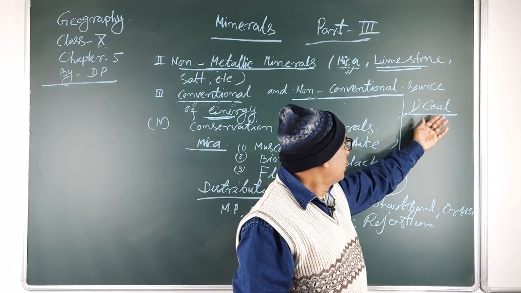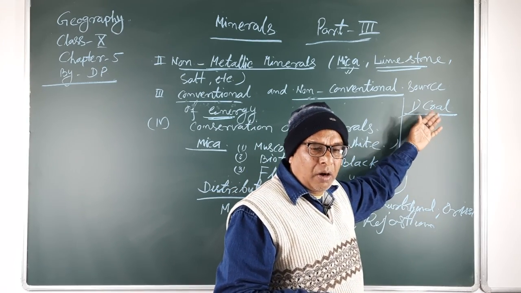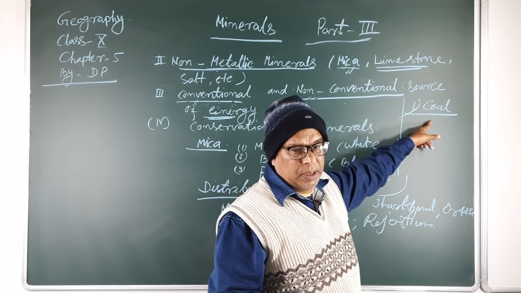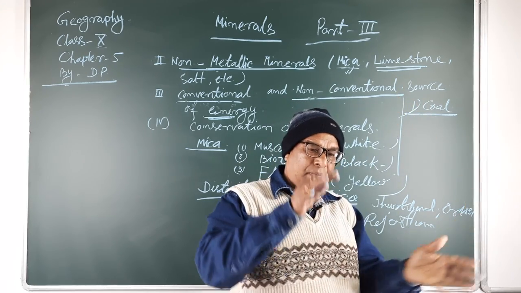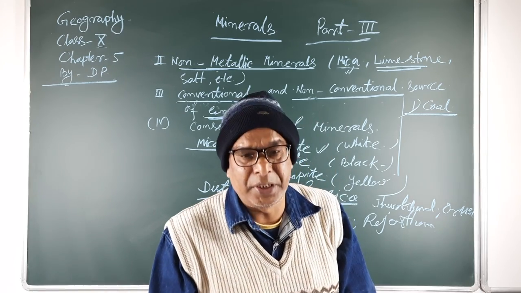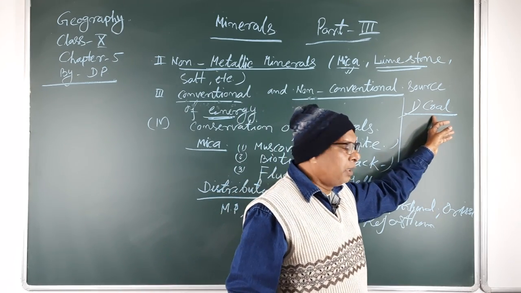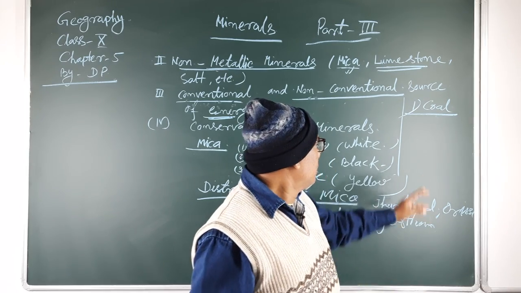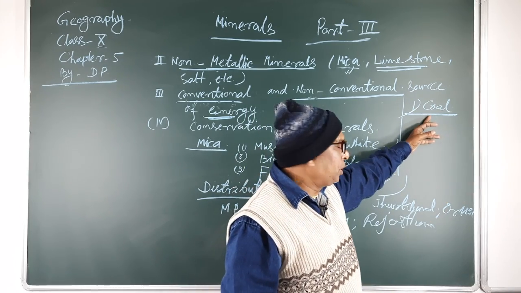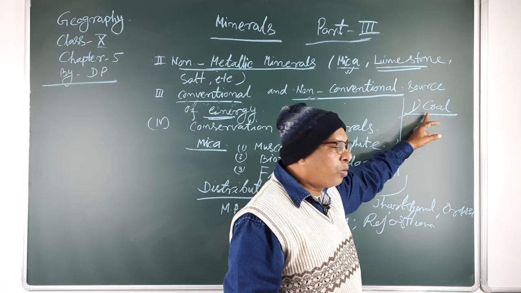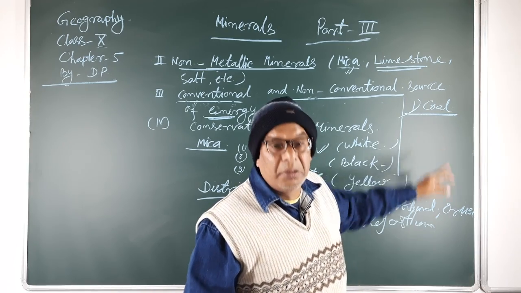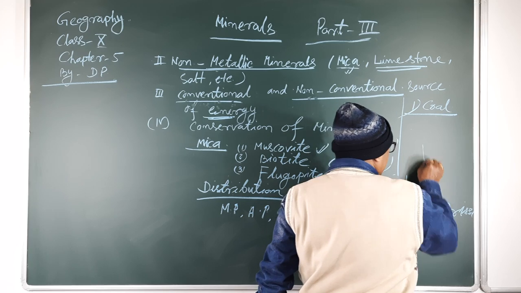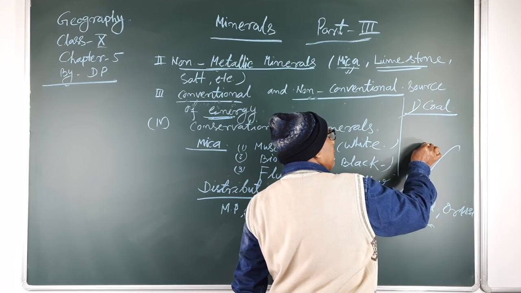And we know coal is obtained from plant species, and after being buried in the sedimentary rocks, those plant materials convert into coal. So, coal is mainly found in the river valley basins in our country.